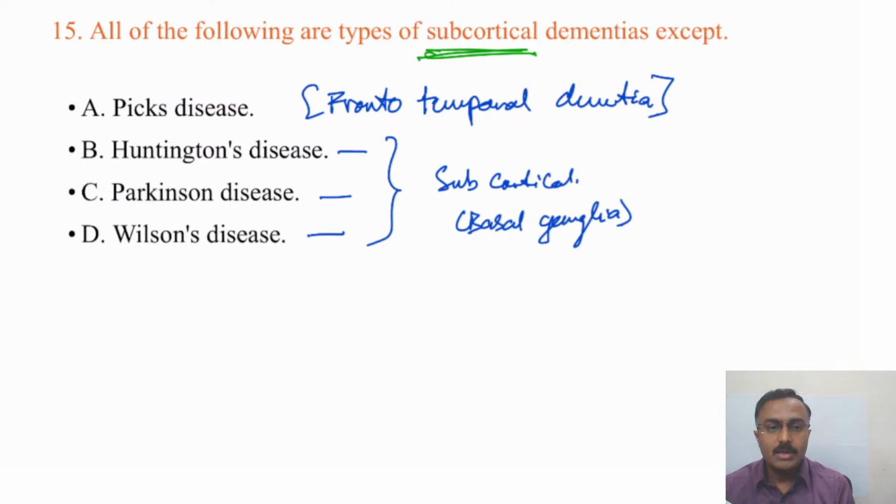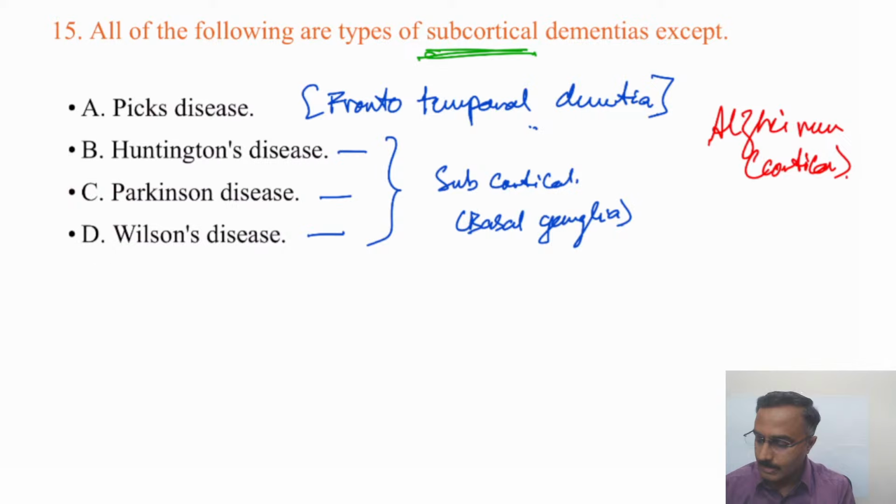Here the frontal and temporal cortex are the ones which are affected earlier. So that's the reason why it is a cortical dementia. Even Alzheimer's is a cortical dementia. Well, in Huntington's and Parkinson's, because of the involvement of subcortical structures like the basal ganglia, movement disorders are also concurrently seen with these three conditions.